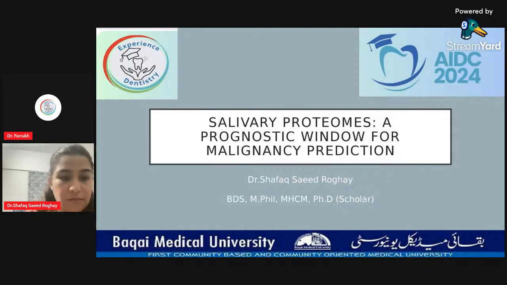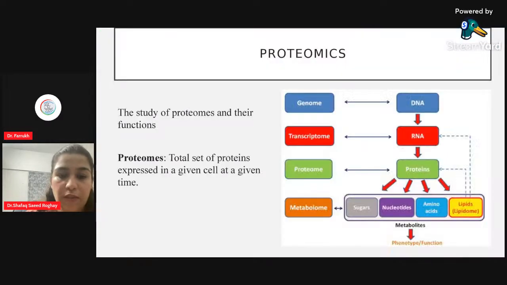Now, what is proteomes? In simple language, proteomes are basically proteins. Proteins are basically called proteomes, and their study is called proteomics. Now we all know that there is a total set of proteins which are expressed in a cell at a given time, and these proteins when they break down give up sugars, nucleotides, amino acids and lipids, and they perform certain kinds of functions.